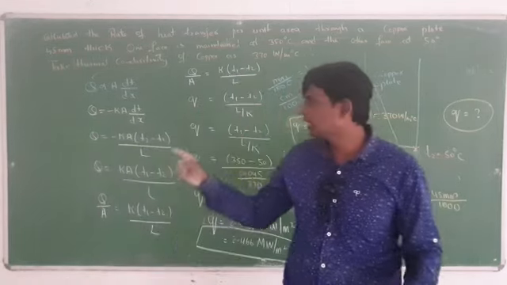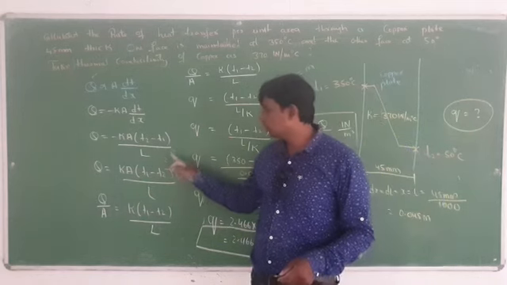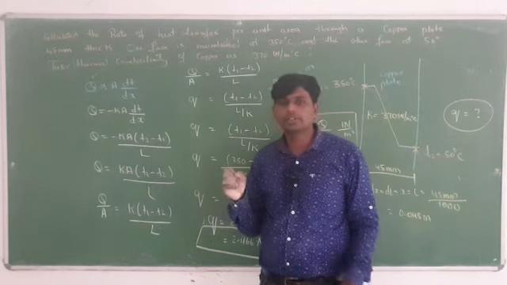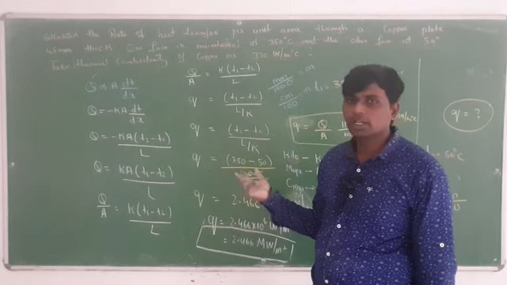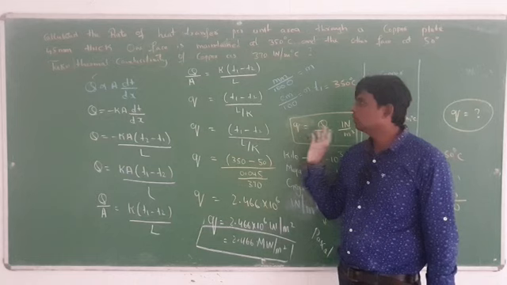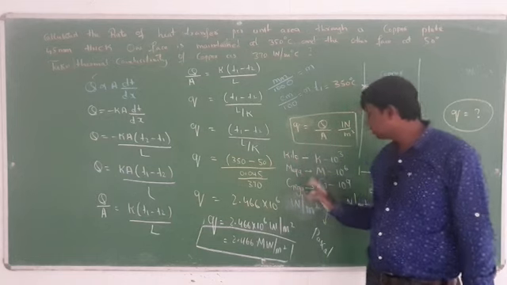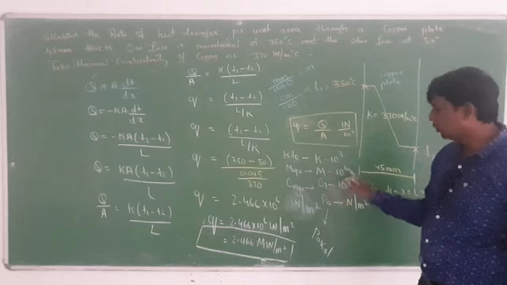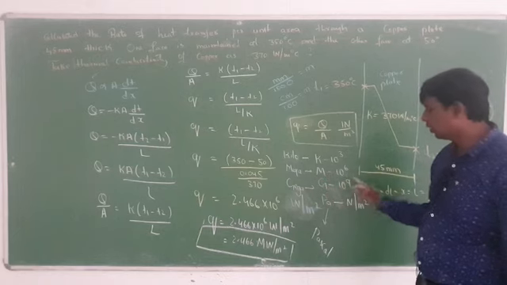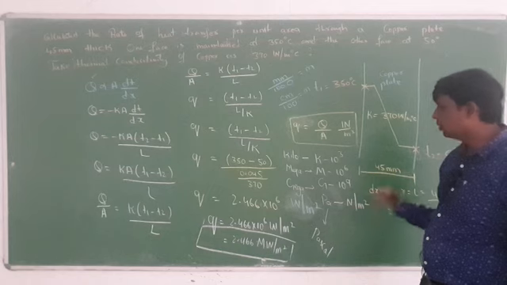If you know to derive each and every step, then you will get the full marks. If you derive from starting onwards, because you can use here also, here also, here, wherever you want you can substitute the value. If the data is available, depending upon your given data, you can substitute the value. Like this you have to find out, and you have to remember this conversion: kilo 10 to power of 3, mega 10 to power of 6, giga 10 to power of 9, Pascal, Newton per meter square.